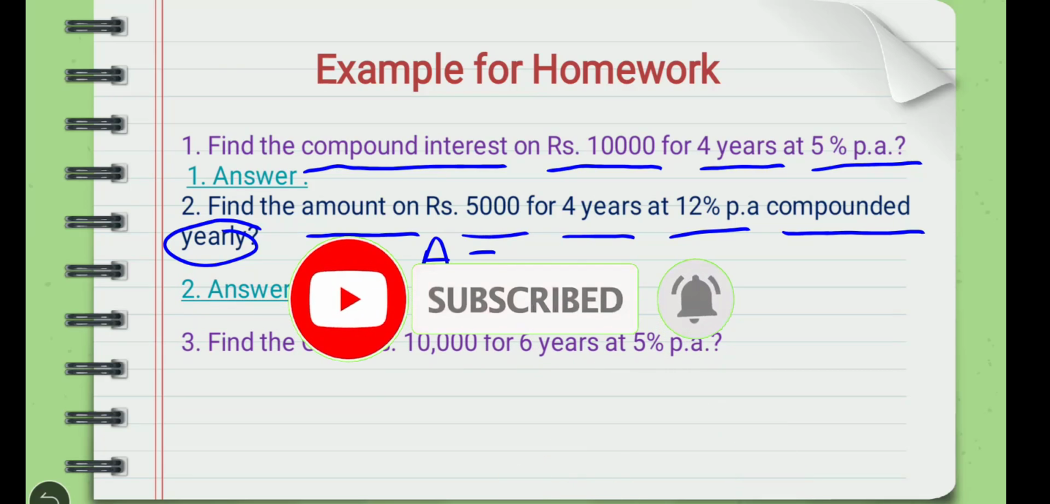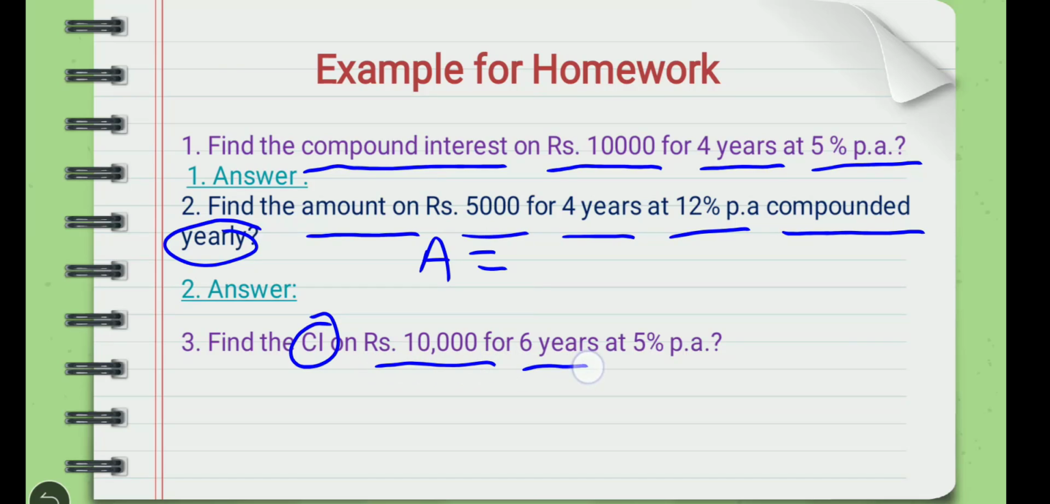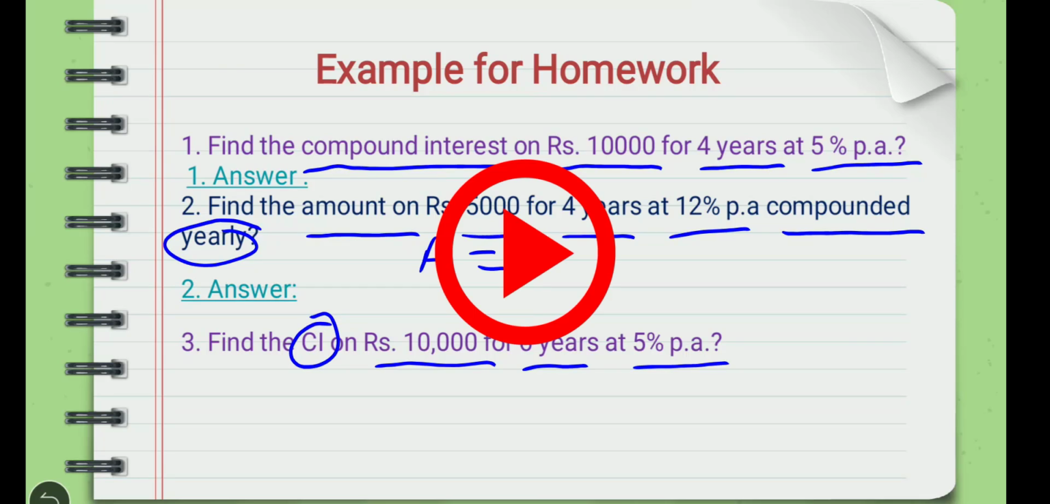Now the third example, find the compound interest on rupees 10,000 for 6 years at 5% per annum. So here you have to calculate the compound interest on rupees 10,000 for 6 years at 5% per annum. Calculate the compound interest and comment your answer in the chat box. Pause this video for a minute to calculate.